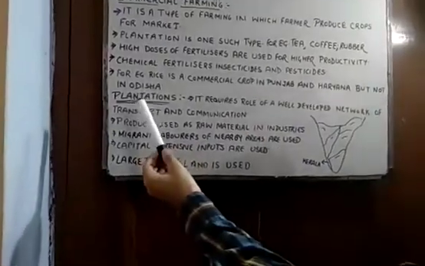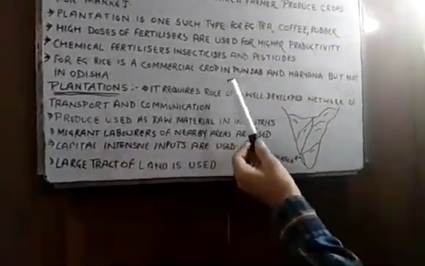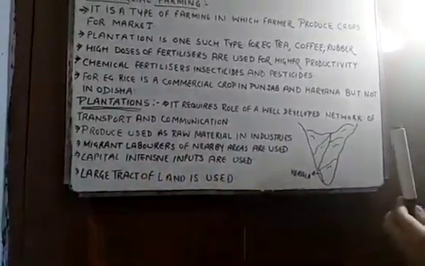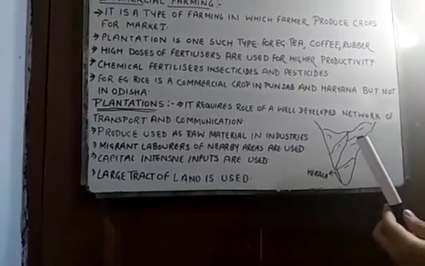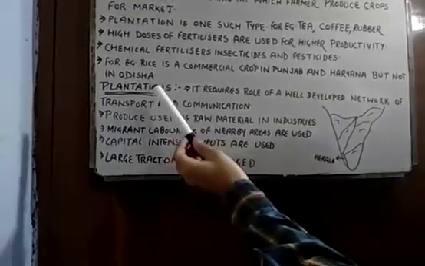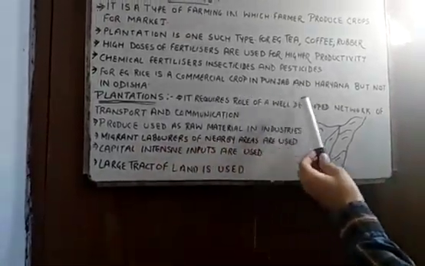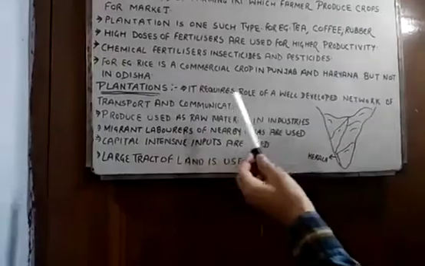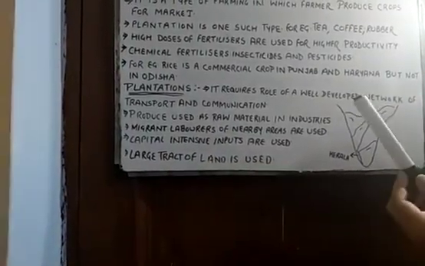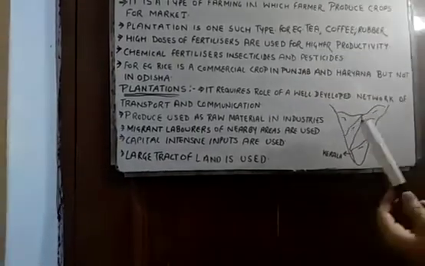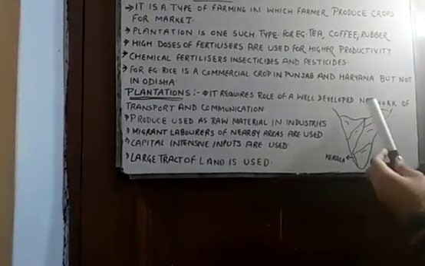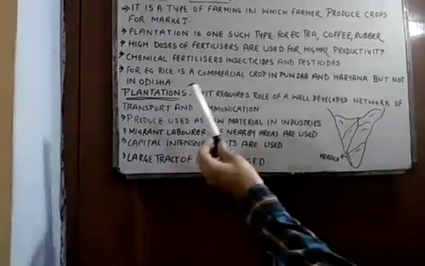Next is plantations. It requires a well-developed network of transport and communication. This is a very valid point. Plantations are when we are growing one crop over a large area. It requires a well-developed network of transport and communication because, for example, if I am producing tea in a plantation, for transporting tea from the land to factories or industries, we need a well-developed network of transport and communication.